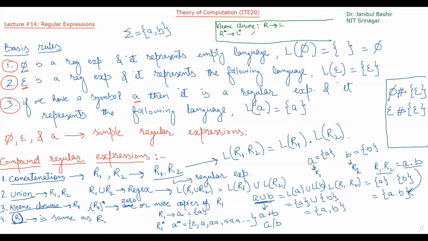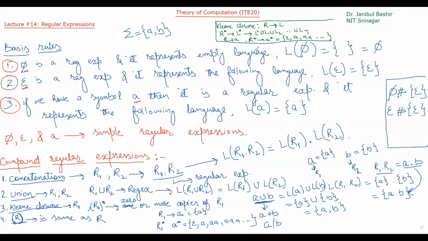You already know. L star means L0 union L1 union L2 and so on, union Ln. For example, if R is A, then R star will be A star, and A star will be epsilon, A, AA, and so on. So this is the usefulness of a Kleene closure operation.